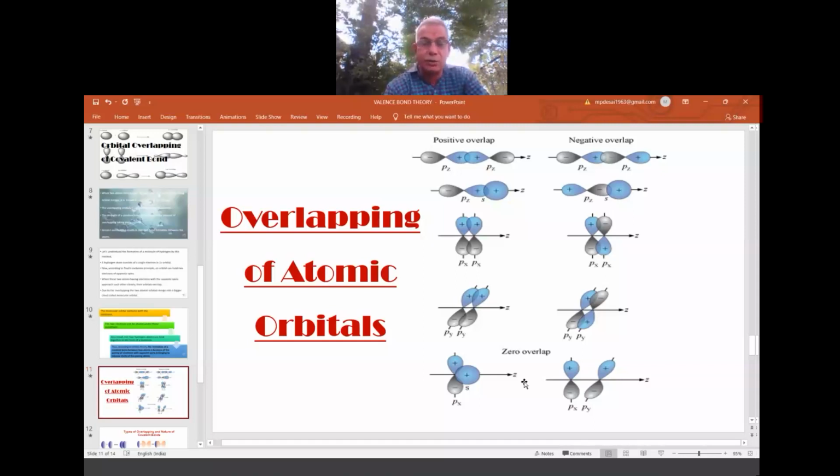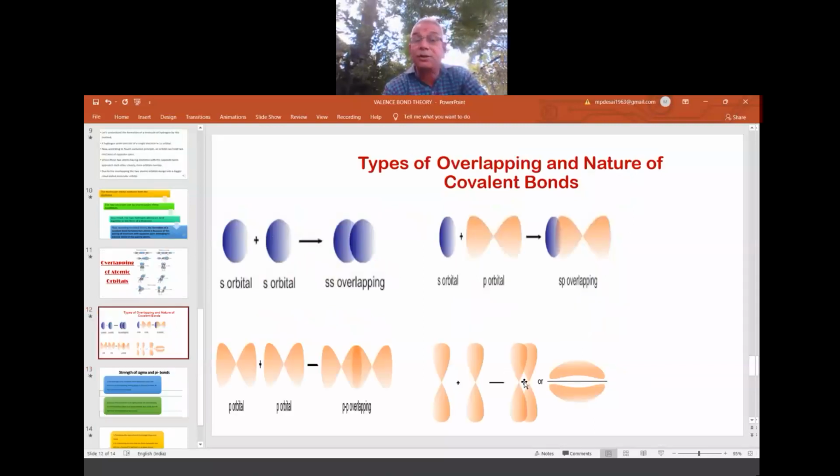Okay. So this is overlapping of atomic orbitals. Now see, types of overlapping orbitals. ss orbital, straight away axis. If two nuclei join together this way, the bond formed is called what? Sigma bonding. So this is ss sigma bonding. One is s here, one is p here. Nuclei are on the same axis. Therefore, this is sp sigma bonding. Here both are p orbitals, both nuclei on the same axis. So it is pp sigma bonding.